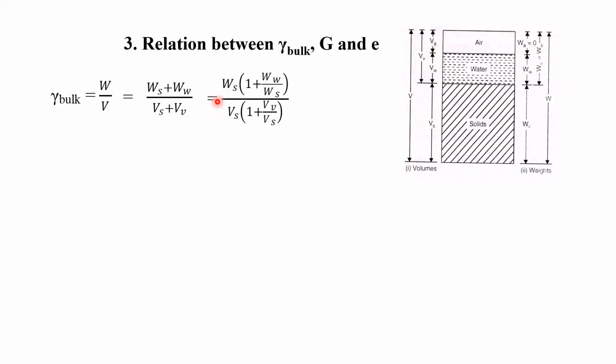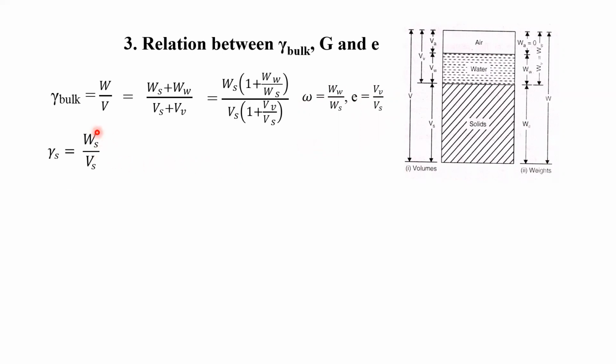If you take WS as common in brackets, what is going to happen? It becomes 1 plus weight of water by weight of solid, divided by volume of solid into 1 plus volume of voids by volume of solid. As we know, water content is equal to weight of water by weight of solid, and the void ratio, we know the definition, is volume of voids by volume of solid.